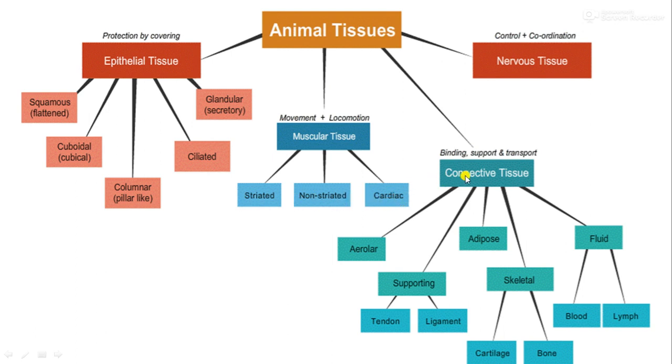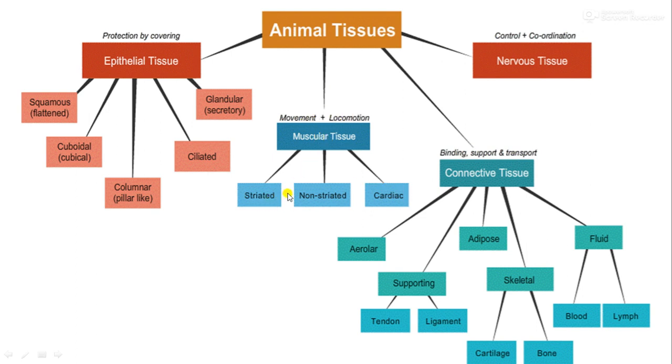Then we come to connective tissue. Connective tissues are the major kinds of tissue, and there are so many kinds of them. Their general function is connecting, binding, supporting, and transporting. Muscular tissue, on the other hand, functions in movement and locomotion.